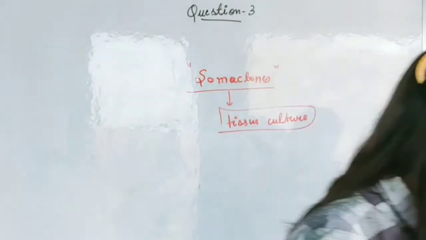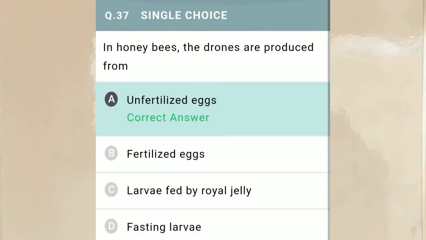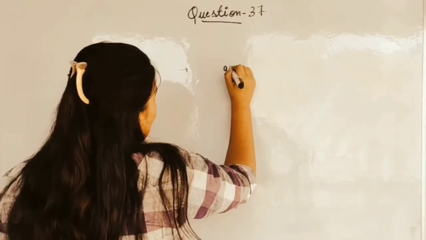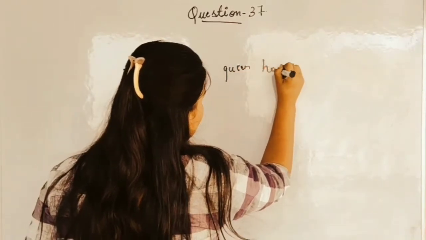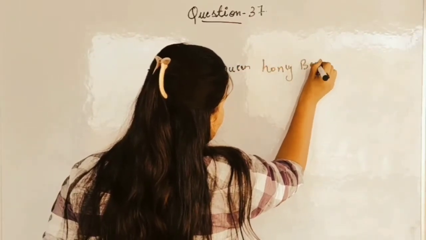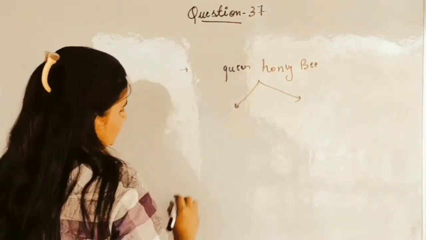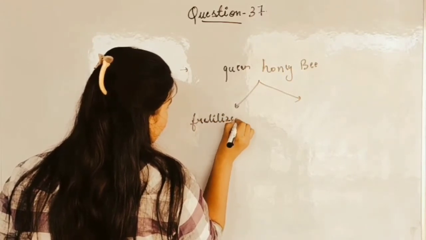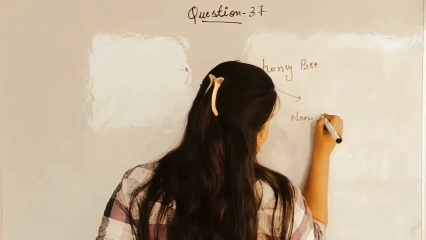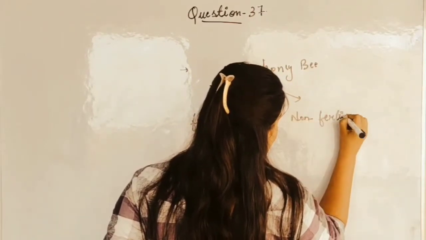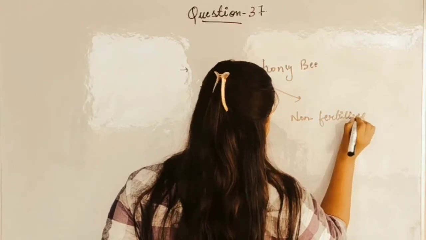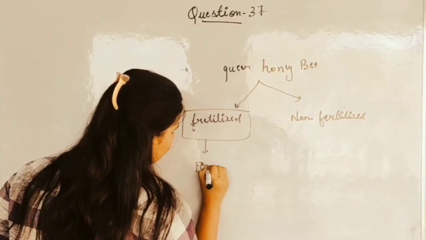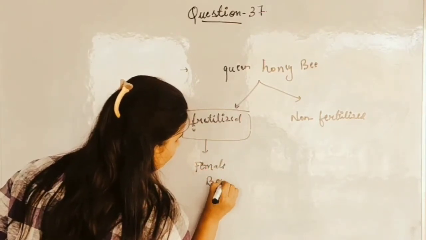Question number 37 says, in honeybees the drones are produced from. Now if we look at the explanation, the queen honeybee lays two types of eggs. First is fertilized and the second is unfertilized.